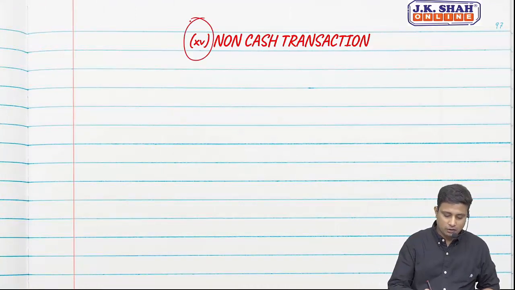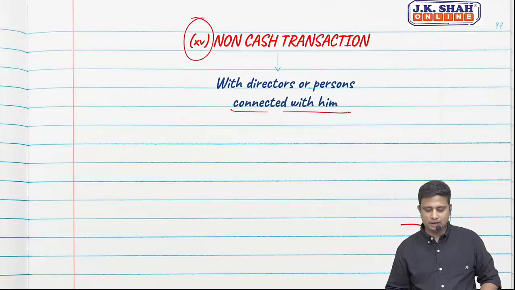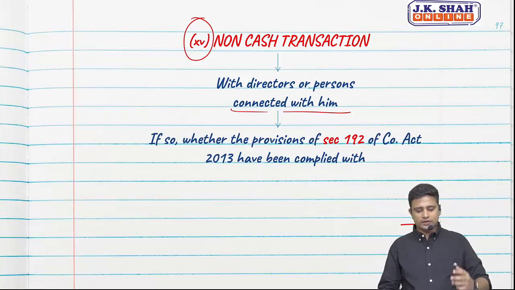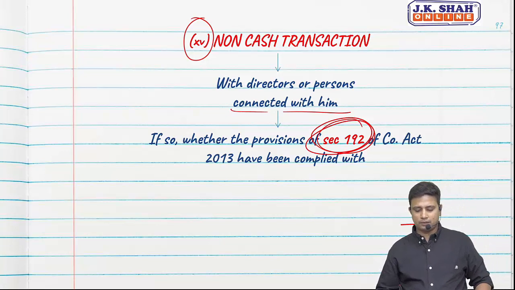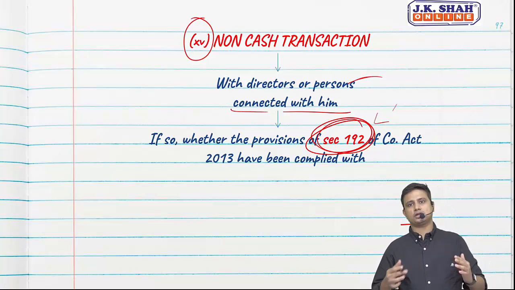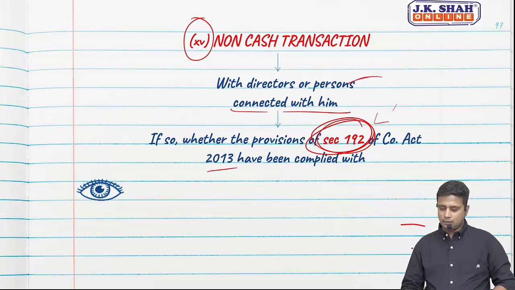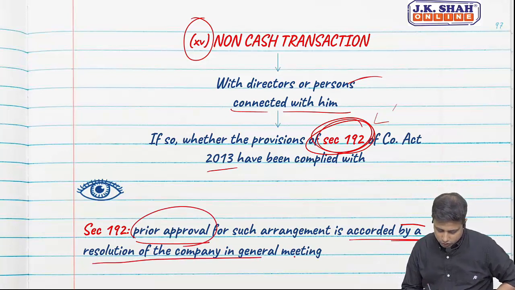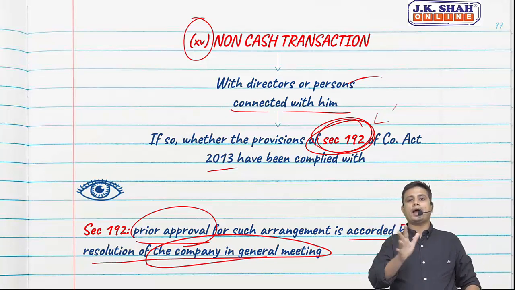Non-cash transaction, clause 15, non-cash transaction with directors or persons connected with him. What? With directors or persons connected with him. If so, whether the provision of section 192 of the Companies Act have been complied with. It talks about any non-cash transaction with the directors or other parties. So in case if there is any non-cash transaction, we need to verify whether section 192 of the Companies Act have been complied with. So 192, prior approval for such arrangement is accorded by a resolution by the company in general meeting.